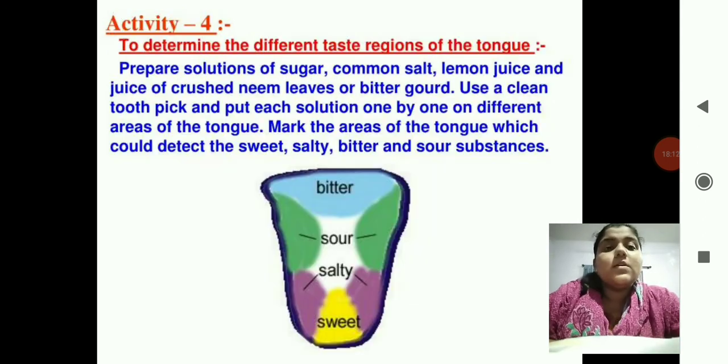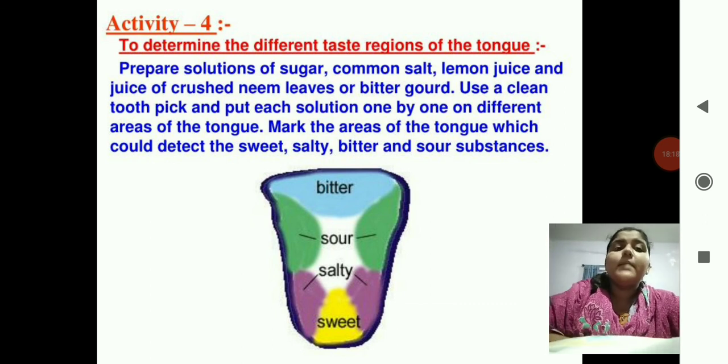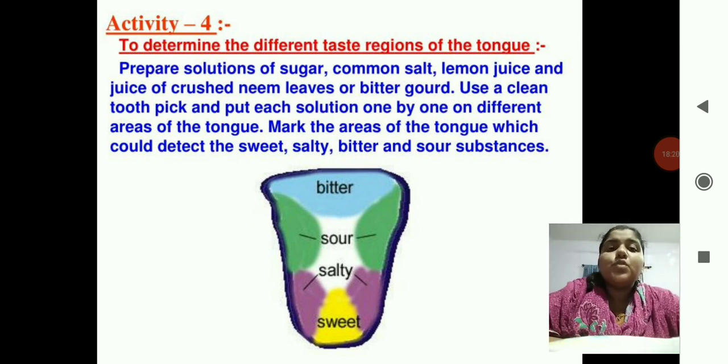Okay, so here's the activity given. Prepare solutions of sugar, common salt, lemon juice, and juice of crushed neem leaves or bitter gourd. Bitter gourd means karela. Use a clean toothpick and put each solution one by one on different areas of the tongue. Mark the areas of the tongue which could detect the sweet, salty, bitter, or sour substances.